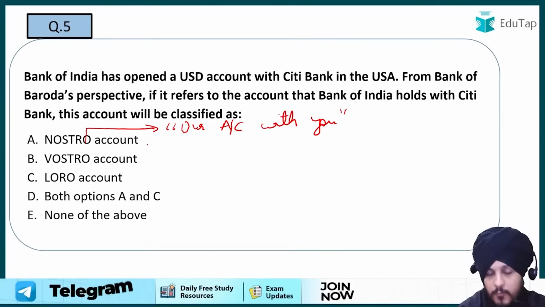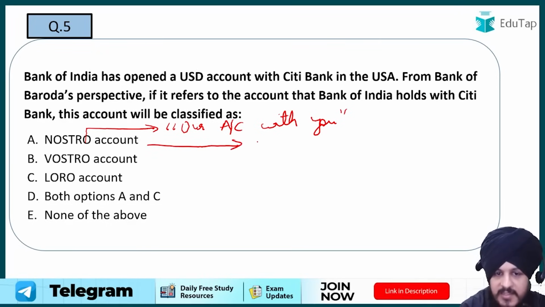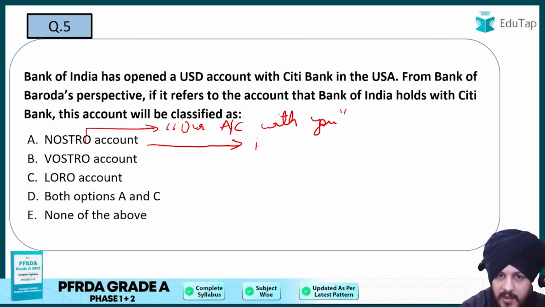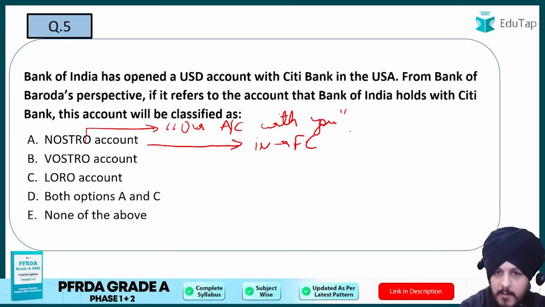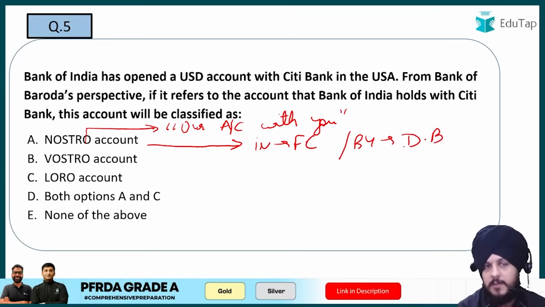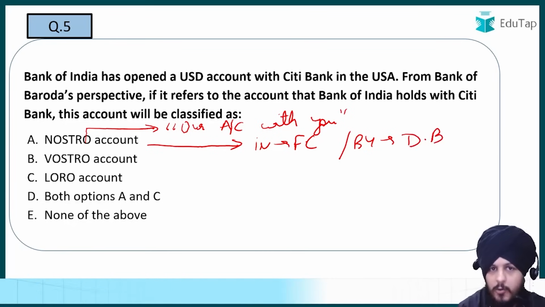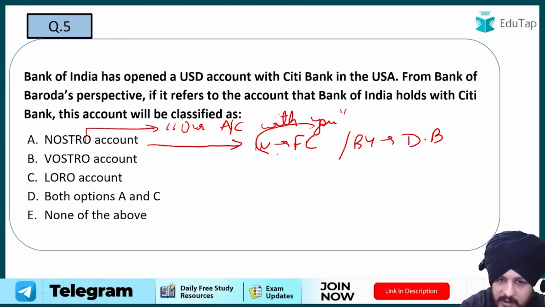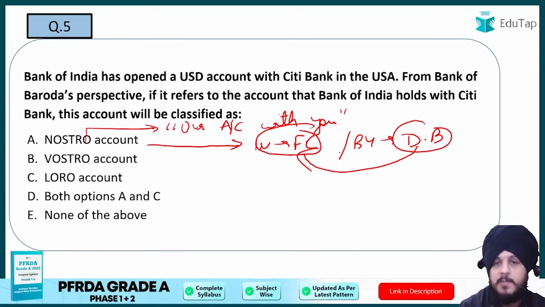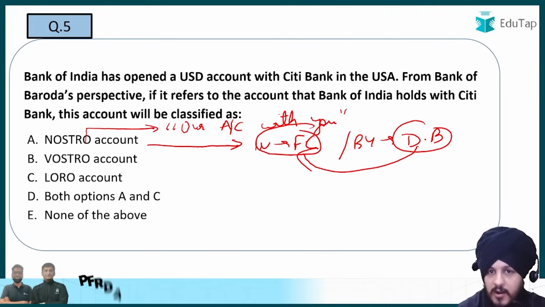What happens in case of Nostro account is that basically these accounts are held in a foreign country, right? By whom? By the domestic bank. So let me rephrase it. Nostro accounts are generally held in a foreign country, in a foreign bank, by a domestic bank, right? So that is how it works, and it is maintained in the foreign currency also. So that is what Nostro account means, which means our account with you.